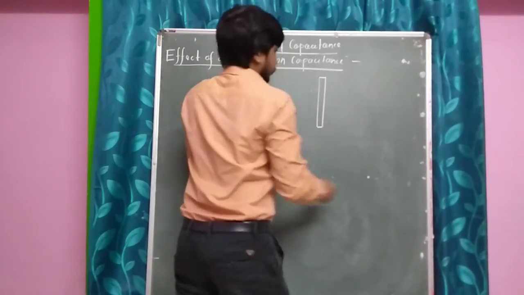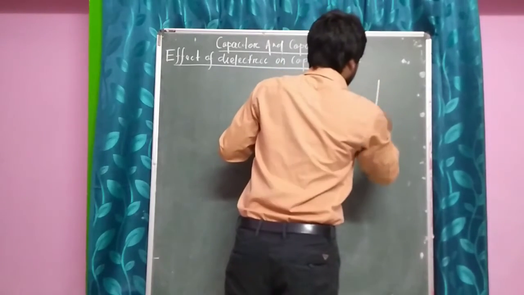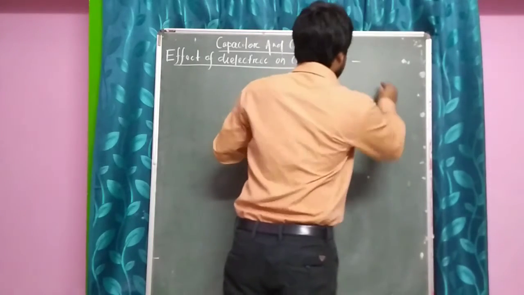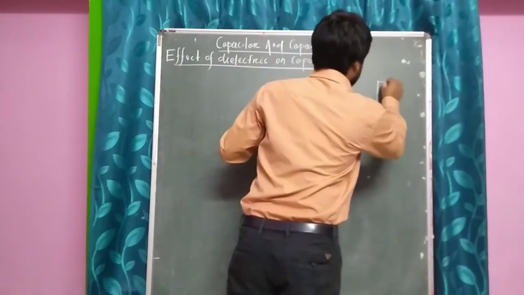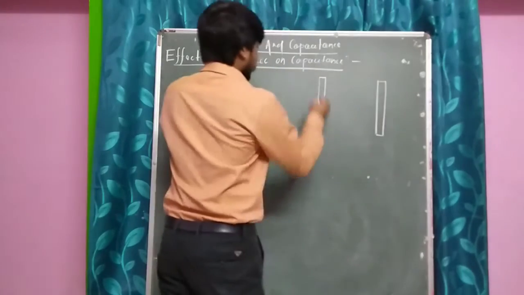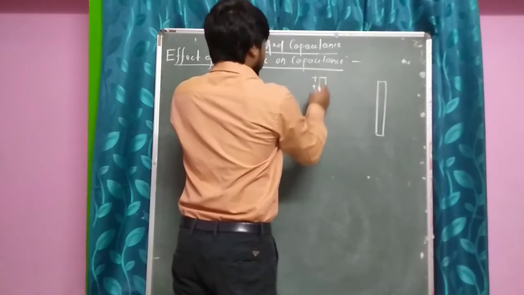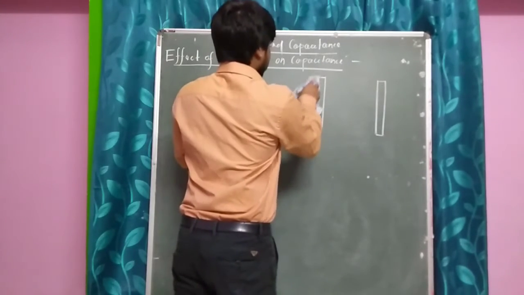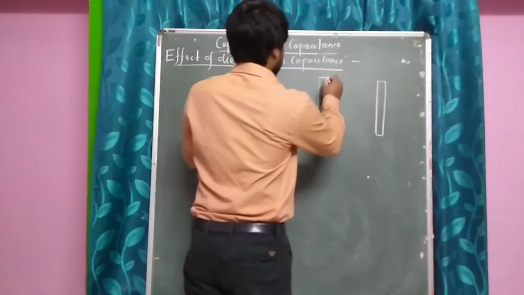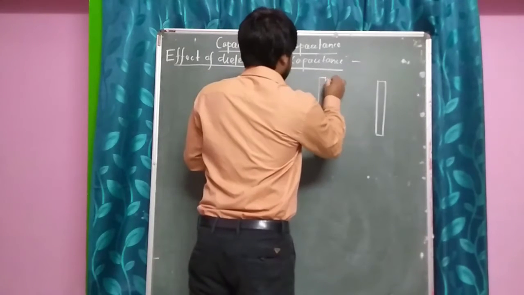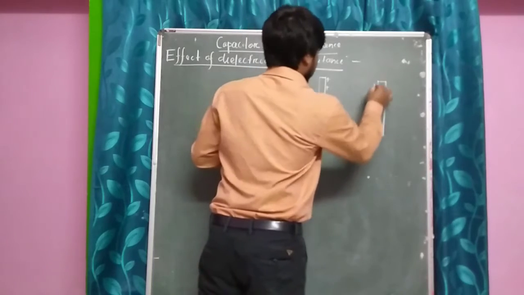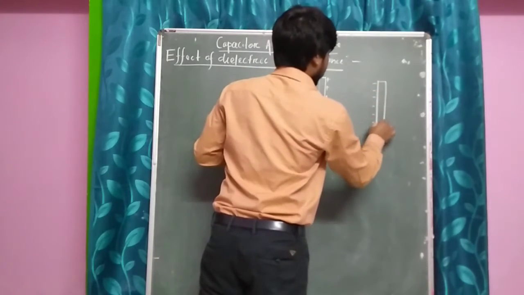Suppose here one plate is there and here another plate is there. Okay, capacitor plate, this is positively charged and this one is negatively charged.